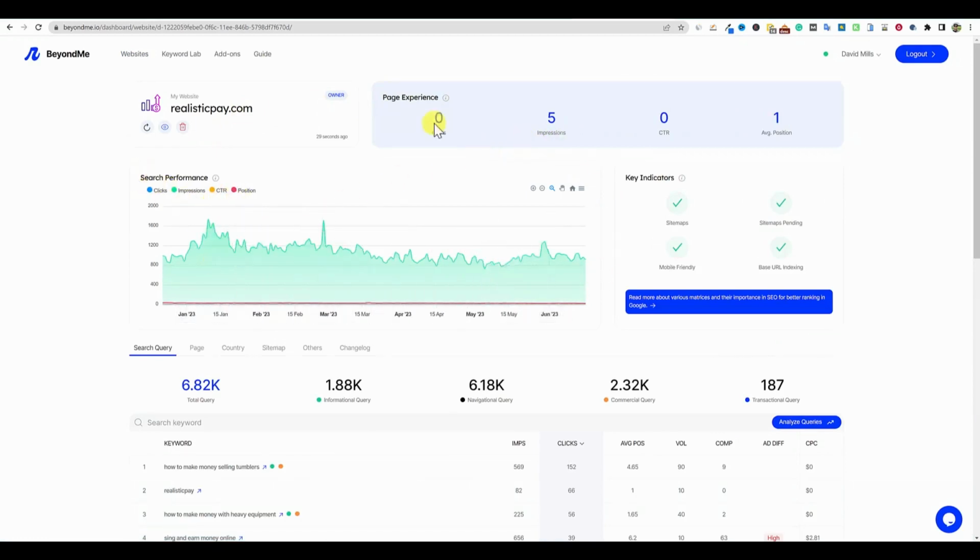I believe all this data right here is going to come from Search Console. The key indicators, quick fixes to drive more traffic. So it is going to say if you're having sitemap issues, this would be a big X right here. Base URL indexing, it looks like it has passed the test. Mobile friendly, it passes the test. And sitemaps, it's passed the test. So these are some basic things that if this is going wrong on your site, then you're definitely going to have issues because you're not even going to be able to rank, right? If you have issues with this kind of stuff. So I think that this is that kind of checks and balances right off the bat.